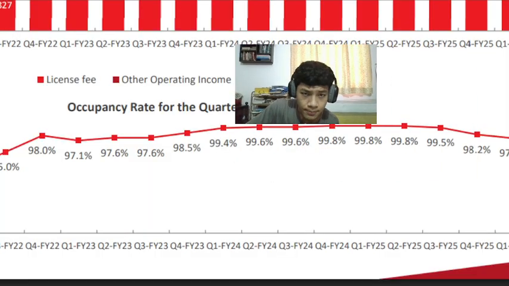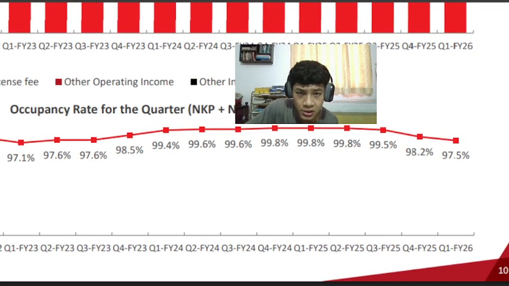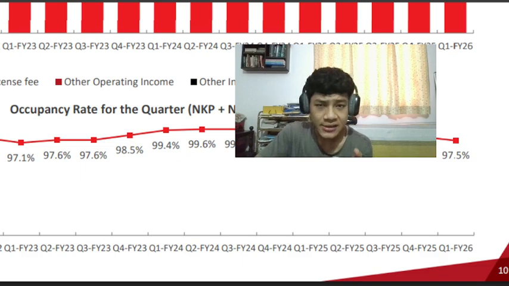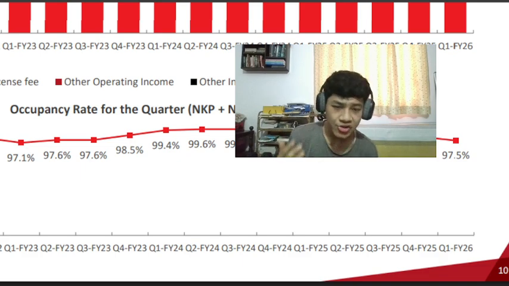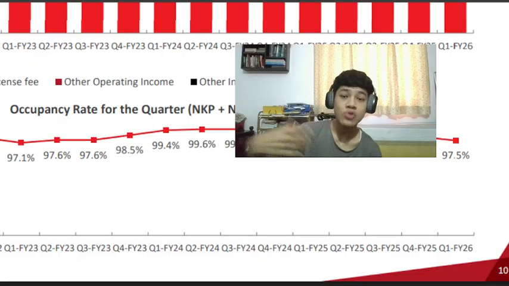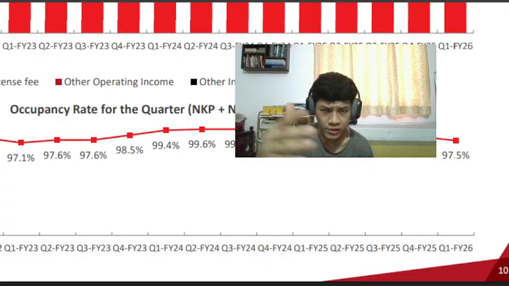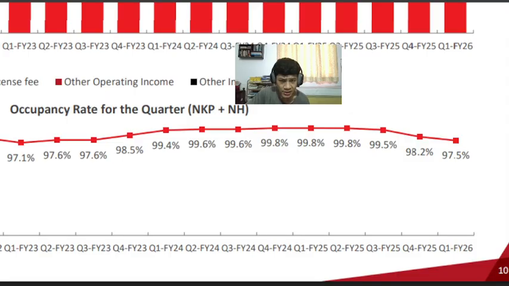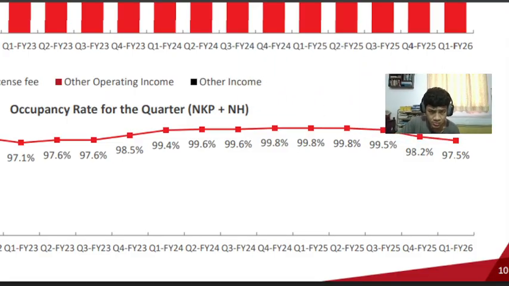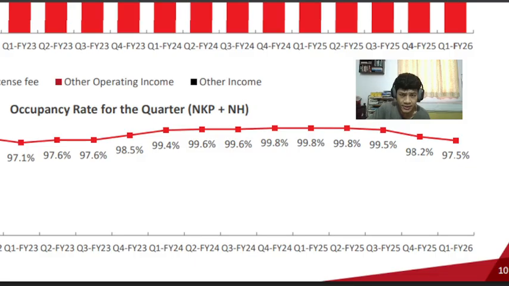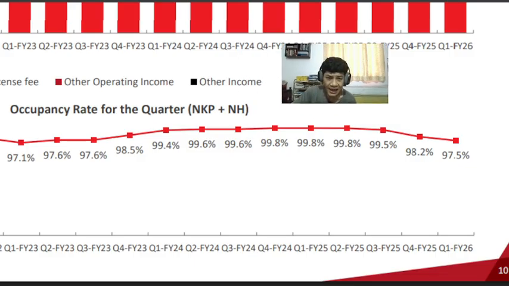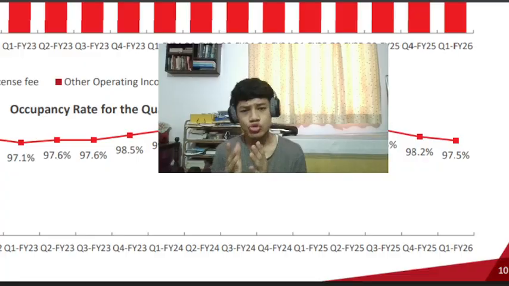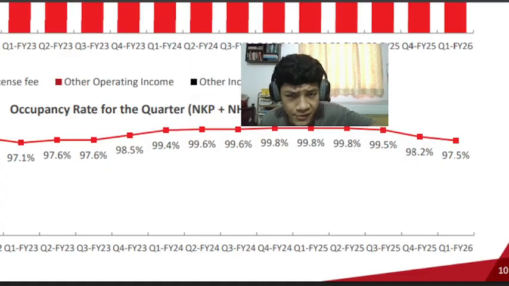And right now, I think what happened was Morgan Stanley, one of its major clients, decided to not renew its office space, or change its office space, whatever. I think that's why occupancy rates came down a bit, but I think they have licensed most of it back. Yeah, they have licensed most of it back.